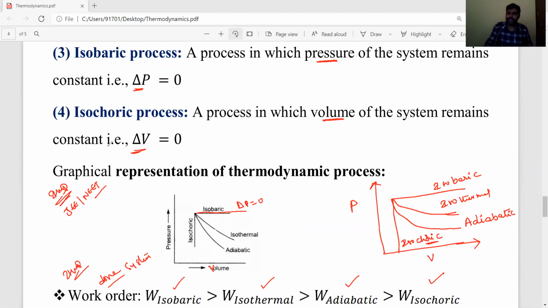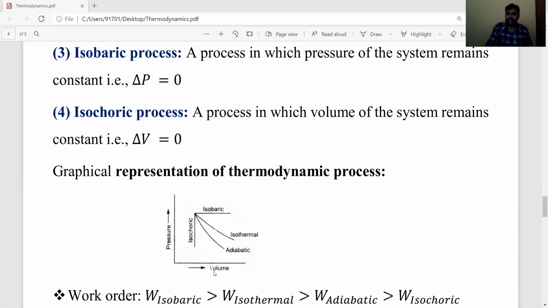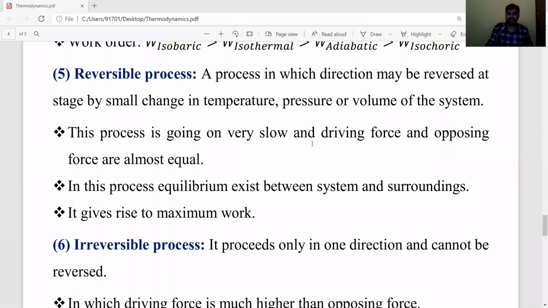Next, reversible and irreversible processes we need to discuss. What are reversible and irreversible processes? Okay, students, listen carefully. A reversible reaction is nothing but a reversible process. A reversible process is a process in which the direction may be reversed, either forward or backward at any stage, by a change in the temperature, pressure, or volume of the system.